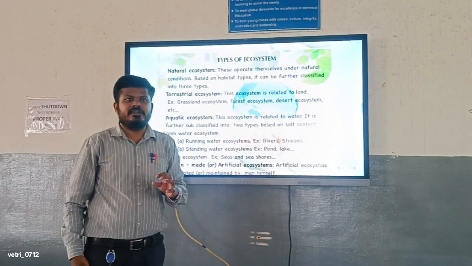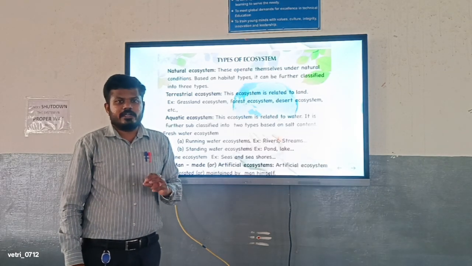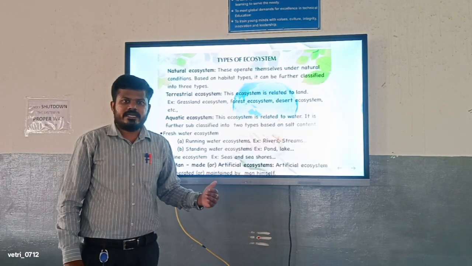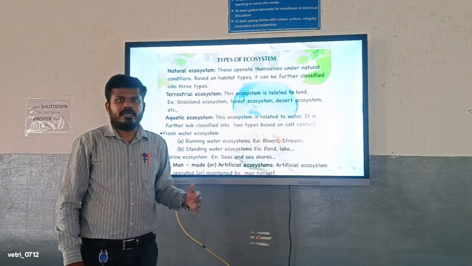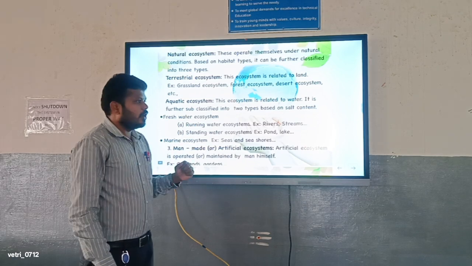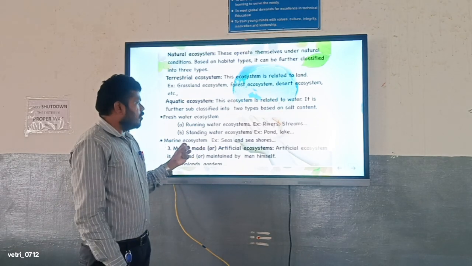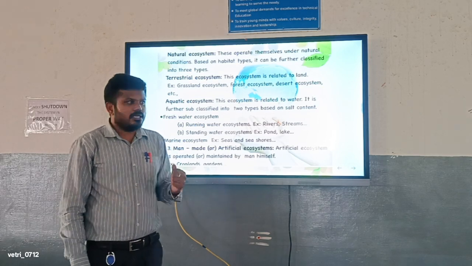Of the types of ecosystem, we generally have the natural ecosystem. In that we have three kinds: terrestrial, aquatic, and artificial man-made. In aquatic we have two categories: freshwater and marine ecosystem. In freshwater we have two things: running water ecosystem and standing water ecosystem.